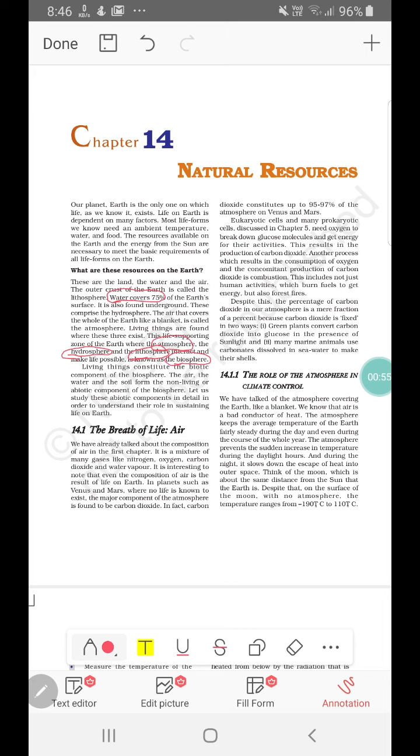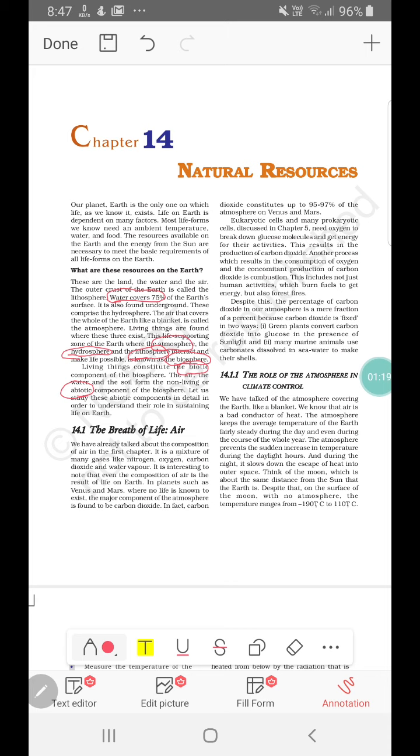Now there are two components. There can be biotic components and abiotic components. Biotic refers to living components, which are the living organisms, and air, water, soil, which we just referred to as biosphere, include these abiotic components, that is non-living components. These both interact with each other to make life worth living.